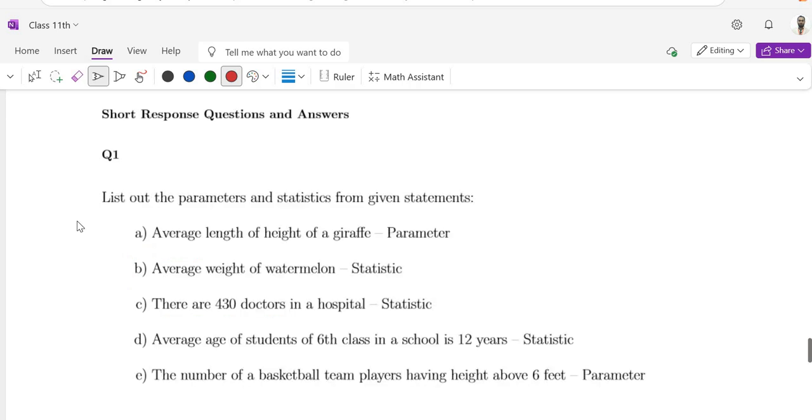Next is short response question and answer. List out the parameter and statistics from the given statements. Average length of height of giraffe is parameter. Average weight of a watermelon is statistics. There are 430 doctors in a hospital, that is the statistics. Average age of students of 6th class in a school is 12 years, that is the statistics. The number of basketball team players having height above 6 feet, that is a parameter.